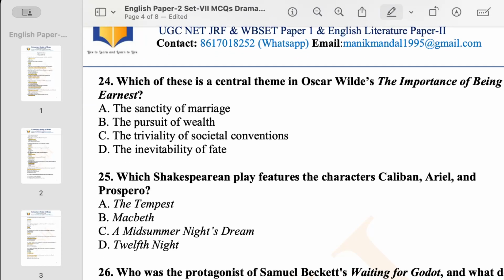Which of these is a central theme in Oscar Wilde's The Importance of Being Earnest? So tell me, what is the central theme of the play? The sanctity of marriage? No. The pursuit of wealth? No, obviously. Then that is the right answer, the triviality of societal conventions. This is the thematic concern we have found in the play. It's a prime example of a ludicrous play that is called farce.